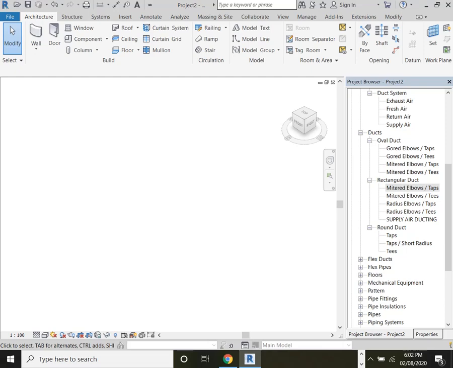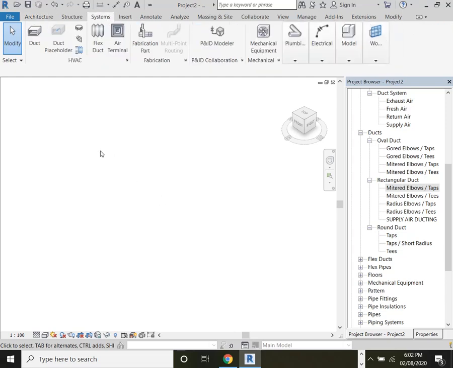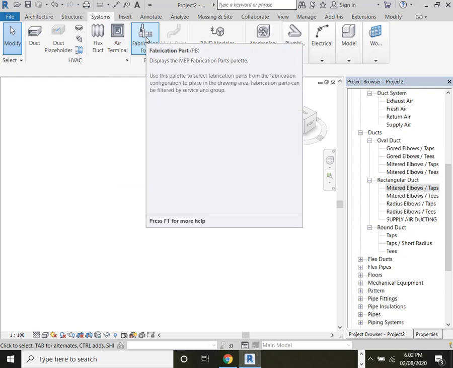Everyone, today our lecture is based on HVAC ducting. Now in Revit, HVAC functionalities you will find under the System tab. Under the System tab you have duct, duct fittings, duct accessories, flexible duct, and air terminals. Now you have another option called fabrication, which we will not include now. In the later part we will learn about this.